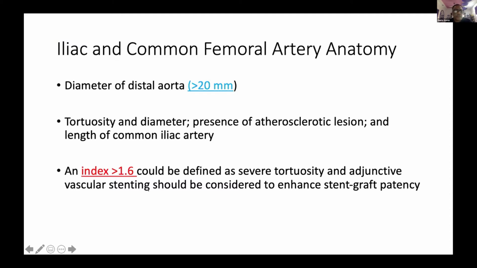Whenever we say the index of more than 1.6, it says that it is very, very tortuous. And when you put a stent graft, it is always better to enhance the stent graft with a metal stent for the patency of the iliac.